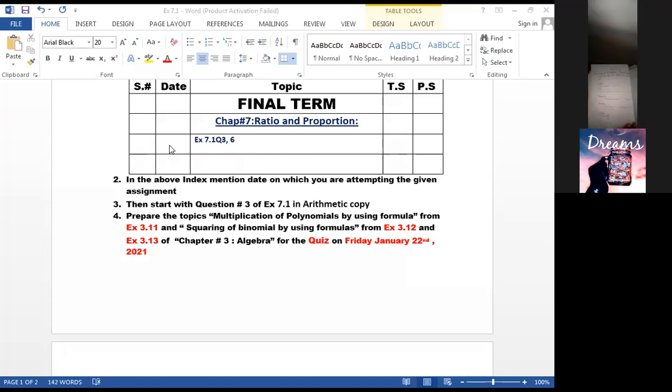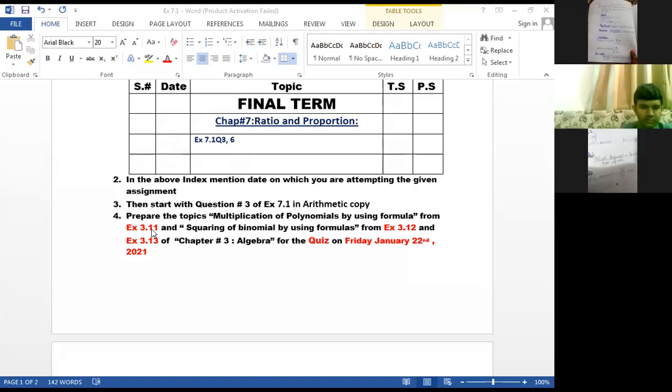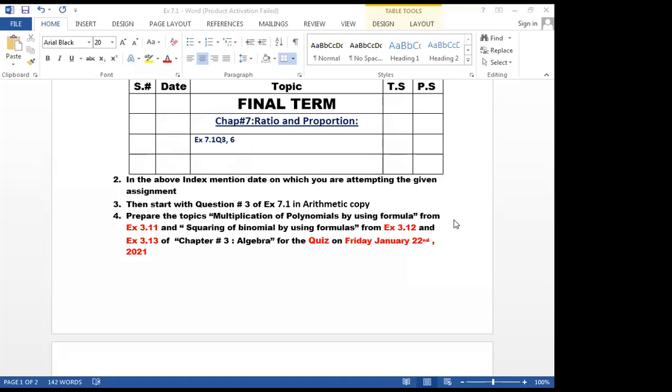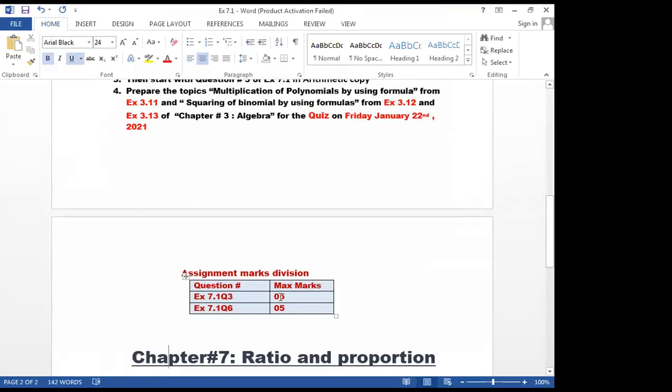What you have to do is write it down in the index and write down homework as well. Now you have to prepare the topic multiplication of polynomial, that means exercise 3.11, 3.12 and 3.13 for the quiz on Friday, 22nd of Jan. I'm going to conduct the quiz on Friday.